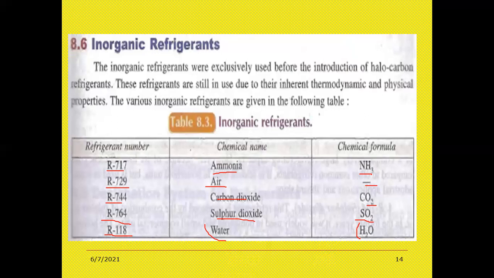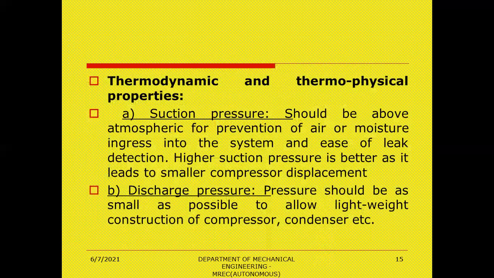But now we are using four types of refrigerants in the refrigeration systems. So keep this in mind: ammonia, air, carbon dioxide and sulfur dioxide. Air, water, carbon dioxide, sulfur dioxide and ammonia. These are the five types of inorganic refrigerants we are using for refrigeration systems. Next, we'll see the thermodynamic and physical properties of refrigerants.